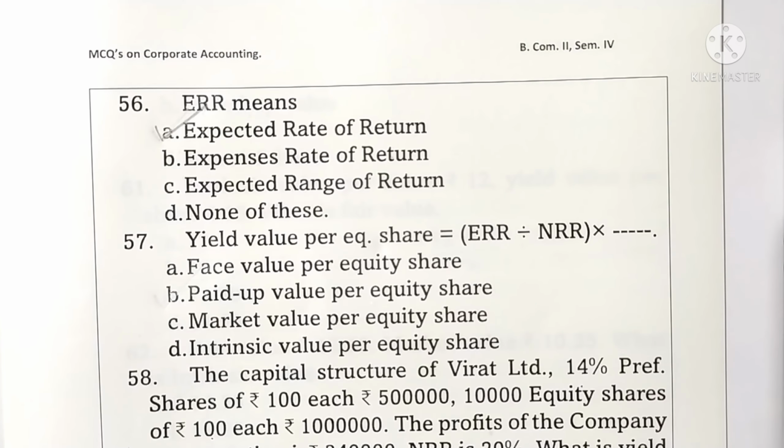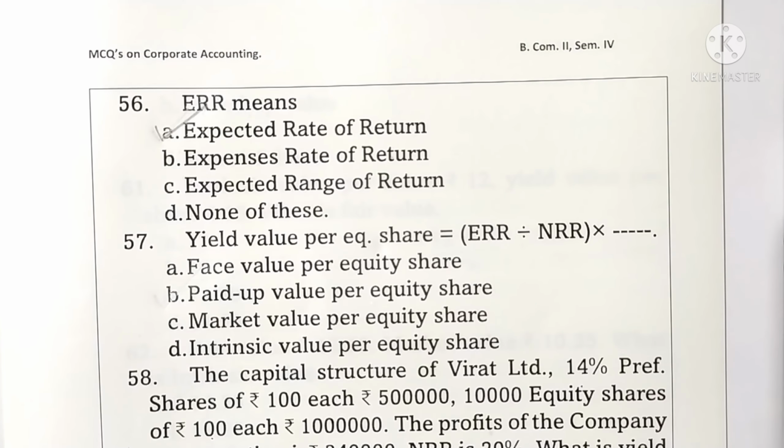Fair value rupees 12.30. Market value rupees 10.35. What is the intrinsic value? We have to find out. The formula is fair value is equal to intrinsic value plus yield value or market value upon 2. Here it is market value. Now putting the values, fair value is 12.30.